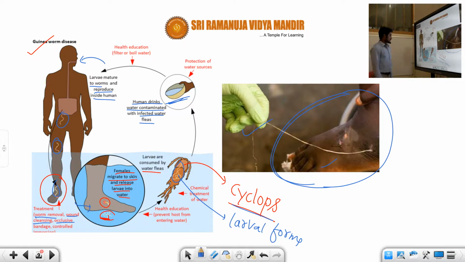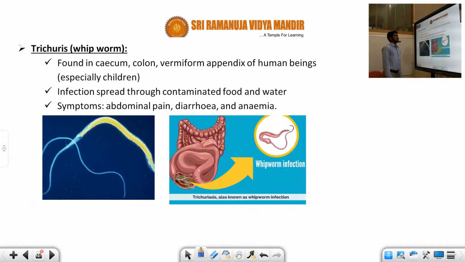Okay, next we are talking about another worm, Trichuris, also called whipworm. Trichuris is found in the cecum, colon, and vermiform appendix of human beings. We mostly observe it in children compared to adults. How does the infection spread? Infection spreads through contaminated food and water, like the previous example.